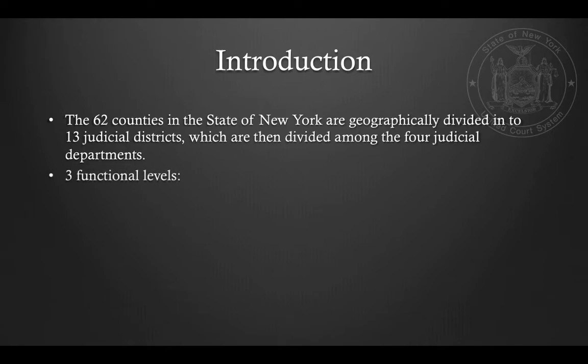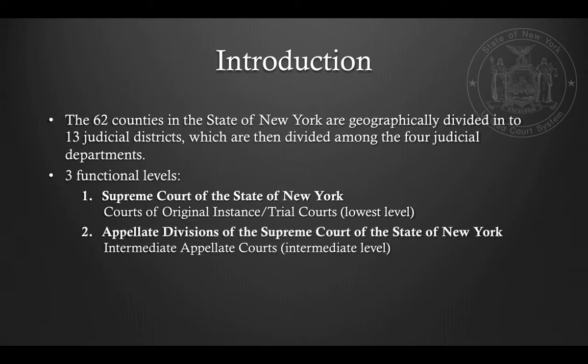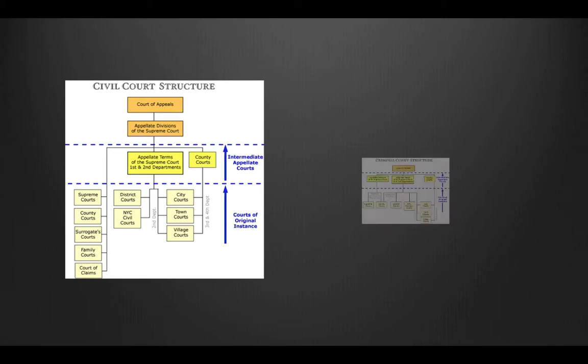The 3 main functional levels of the court system are the Supreme Court of the State of New York, the Appellate Divisions of the Supreme Court of the State of New York, and the New York State Court of Appeals. Here you can see a visual overview of the civil court structure as well as the criminal court structure.